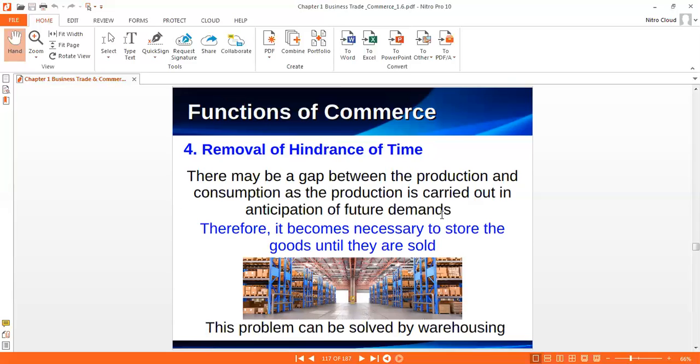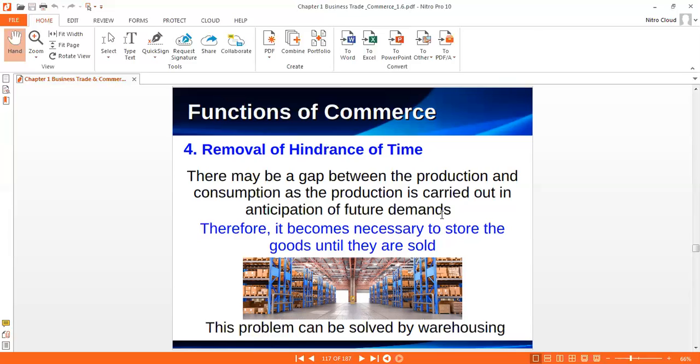Yes, this is also one of the important removals of hindrance: difficulty of time. There may be a gap between production and consumption, as production is carried out in anticipation of future demand. Whatever you produce today, you are not able to sell today itself. It takes time.